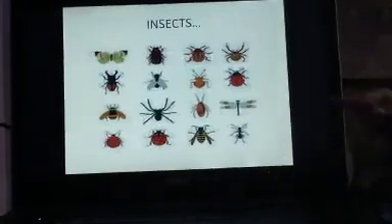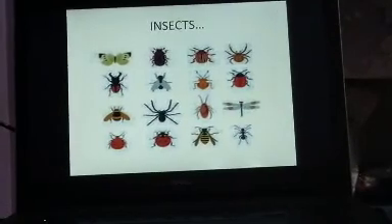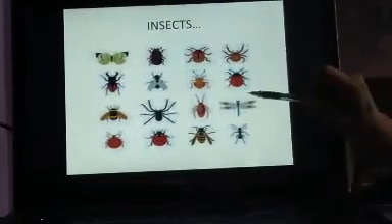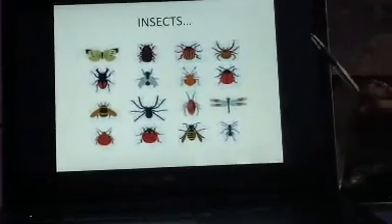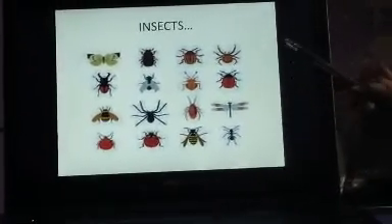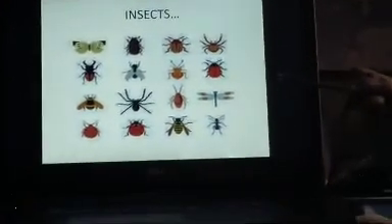Then the next category is insects. Butterflies, bedbugs, all these are insects. Insects also have wings, but we don't call them birds. What is the difference between insects and birds then?